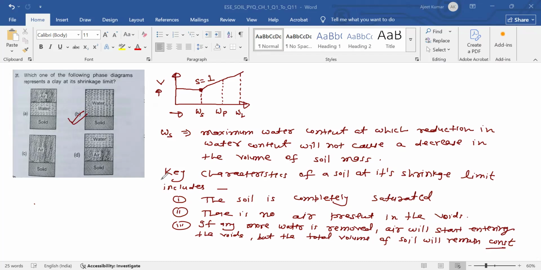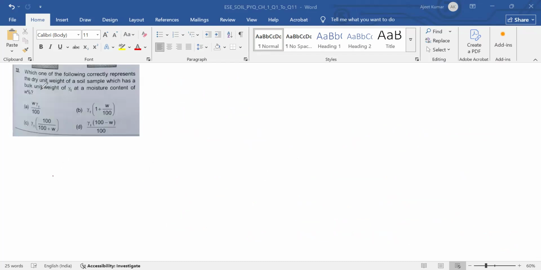Okay. Now we will see question number 32. Which of the following correctly represents the dry unit weight of a soil sample which has a bulk unit weight gamma T at a moisture content of W%?